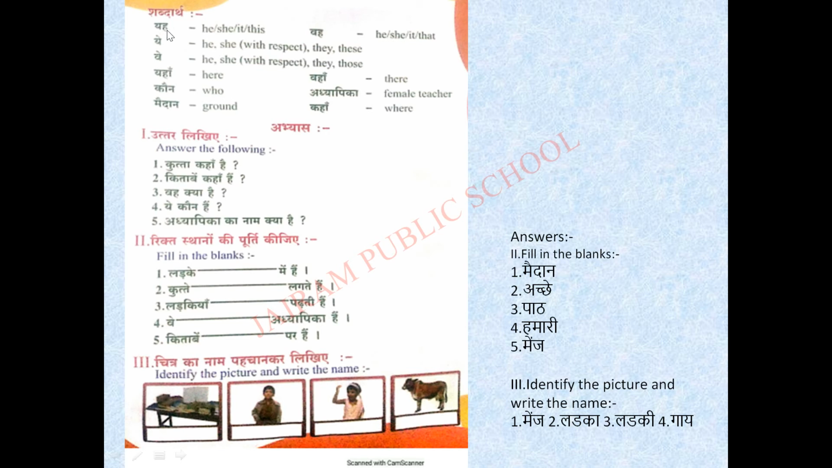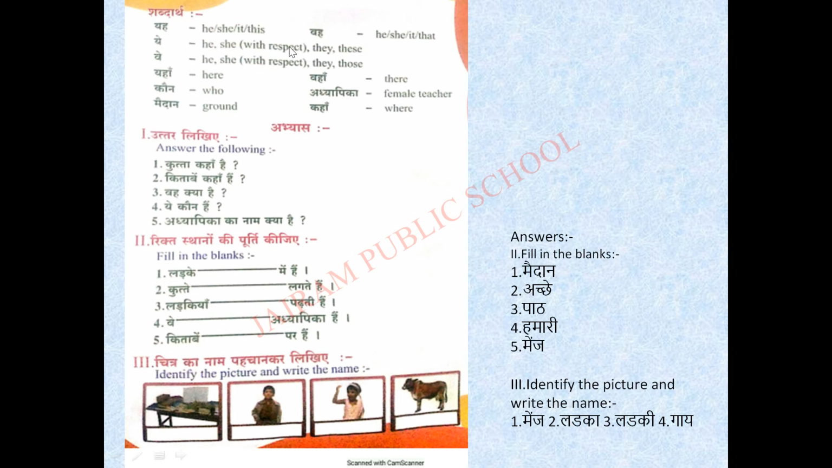Yah. Yah means you can say he, she, it or this. Vah means he, she, it or that. Okay, that you should say vah. This you should say yah. Okay, and also it denotes he, she, it. Both yah and vah. Next, ve. Ve means what? Plural. Or if you want to show respect, you should say ve. So, ve means he, she with respect.